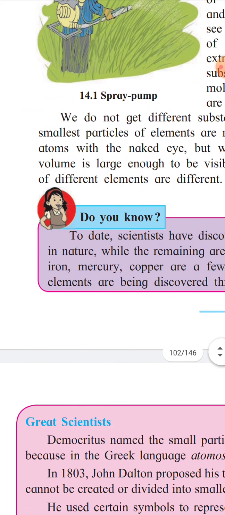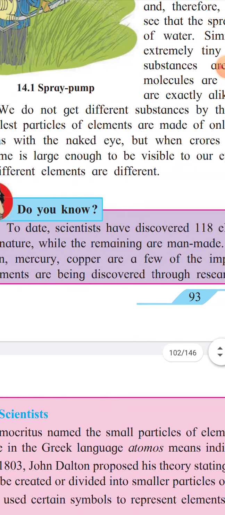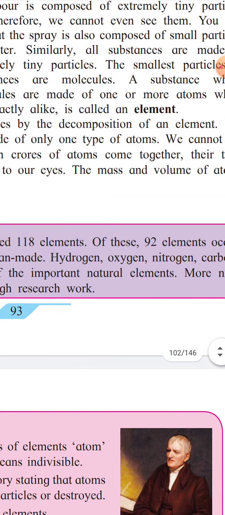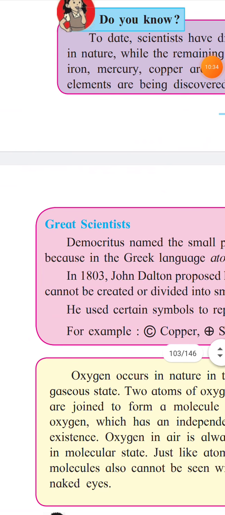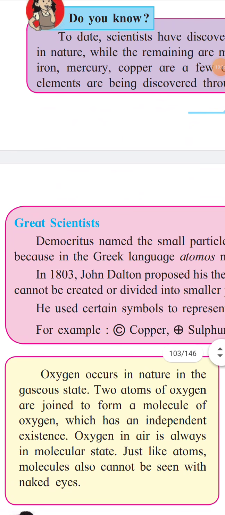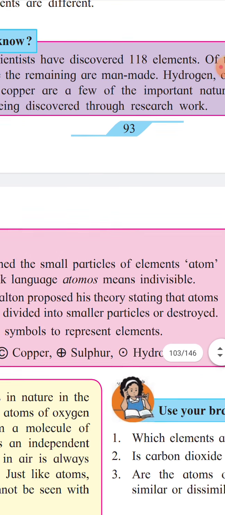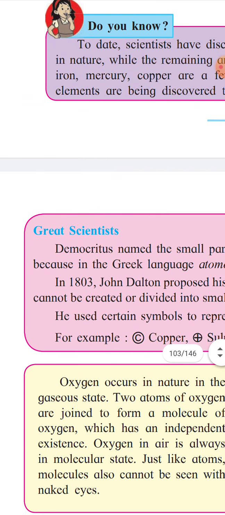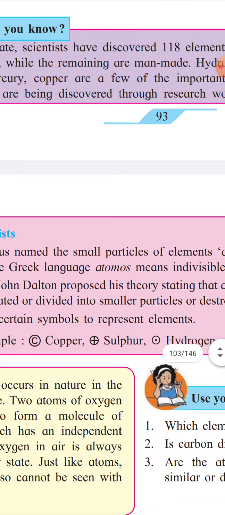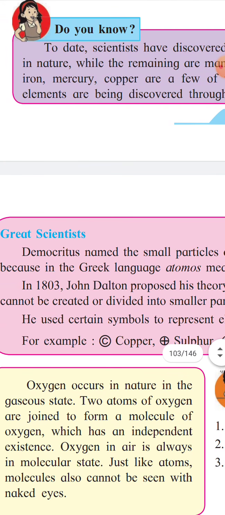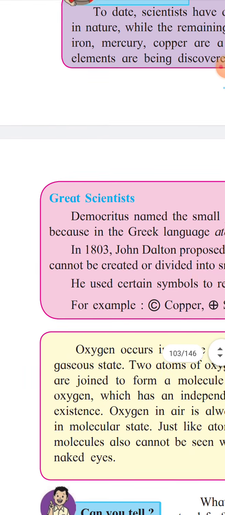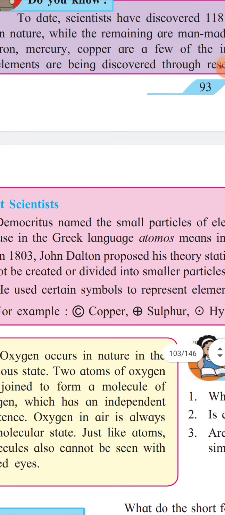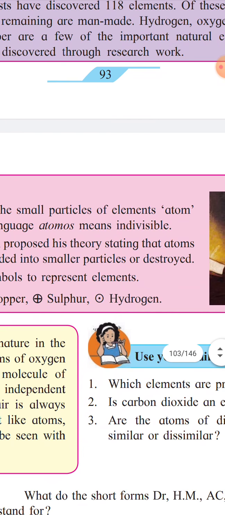More new elements are being discovered through research work. The great scientist Democritus named the small particles of the elements atoms, because the Greek word atomos means indivisible. In 1803, John Dalton proposed his theory stating that atoms cannot be created, divided into smaller particles, or destroyed.